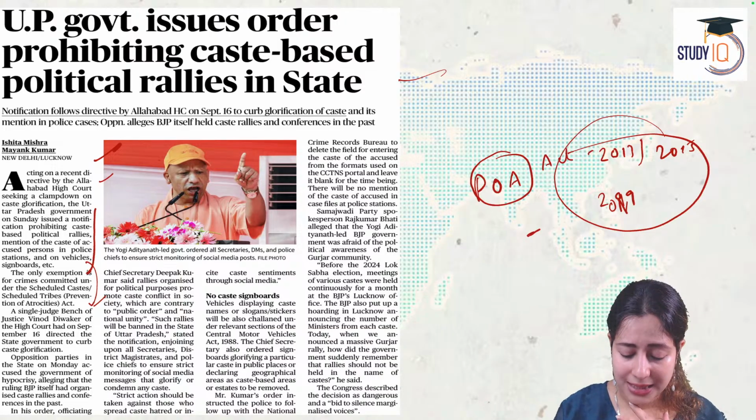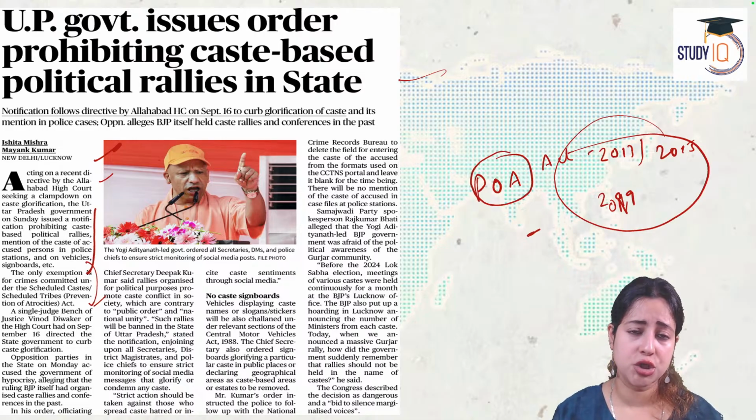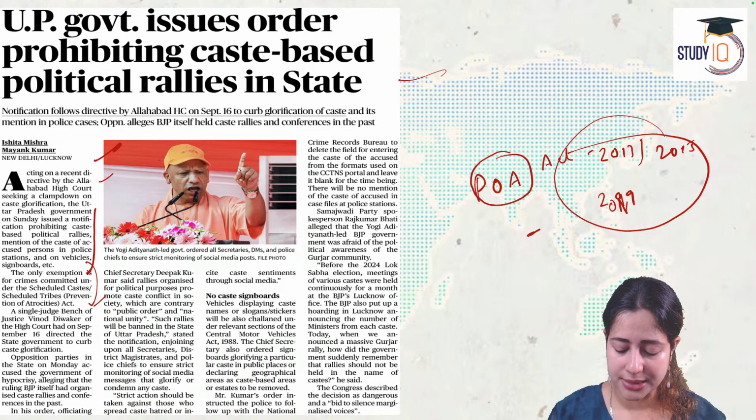But in any government rally, voting rally, political party rally, we will not use the word caste. It is a very important judgment given by the Allahabad High Court because it leads to violence, humiliation, and caste divide in the country. That's all it is about.